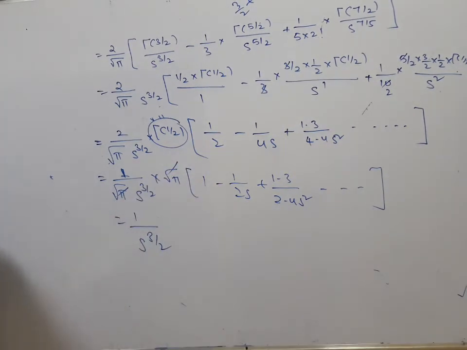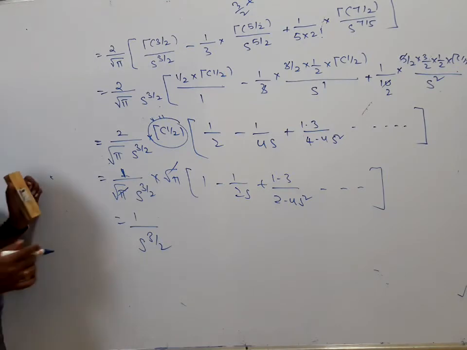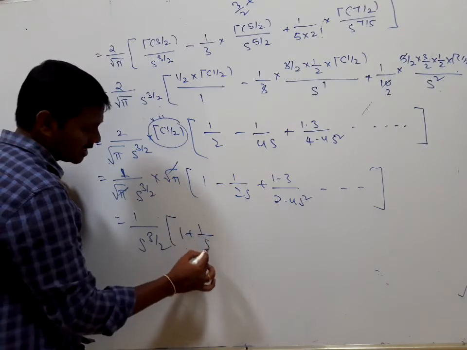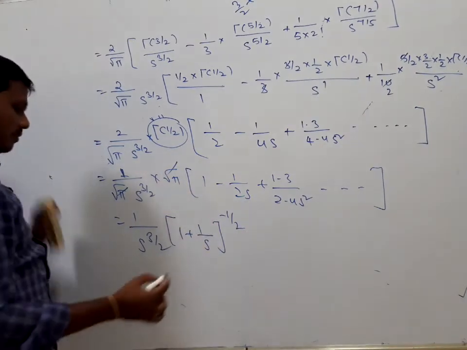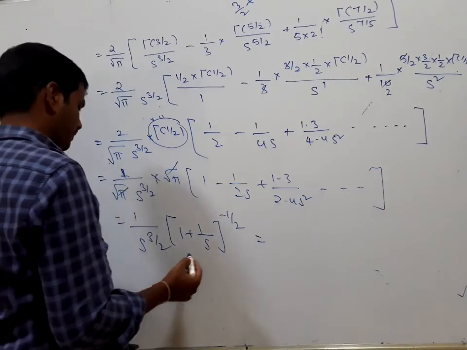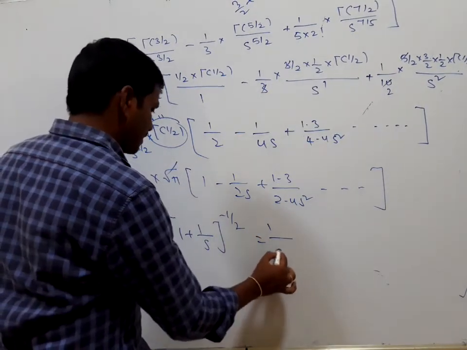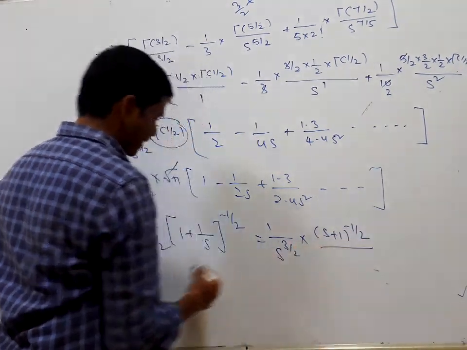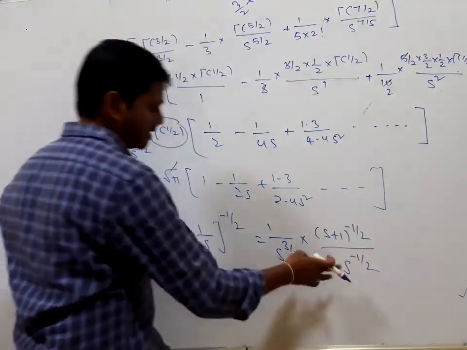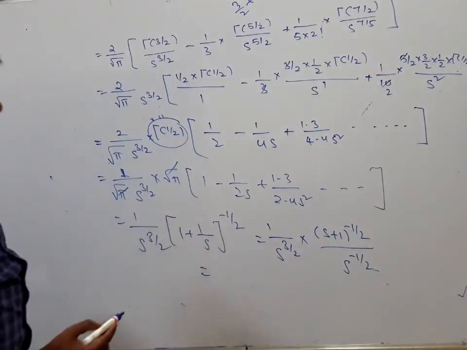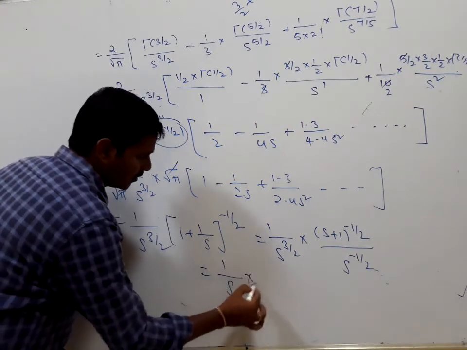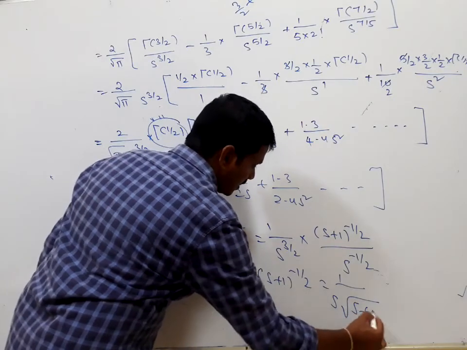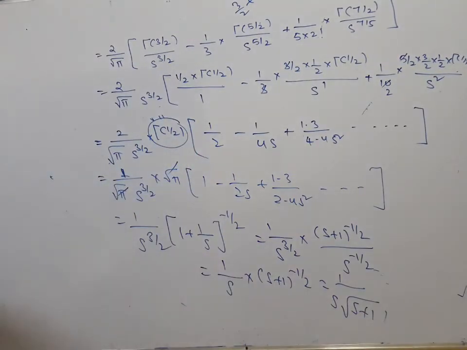This is the binomial expansion of 1 plus 1 by s whole to the power of minus 1 by 2. So this is the same as s plus 1 divided by s to the power of 3 by 2 into s plus 1 whole to the power of minus 1 by 2 divided by s to the power of minus 1 by 2. Here bases are equal, so we add the powers, 3 minus 1, that is 2 by 2, that is 1. 1 divided by s into s plus 1 whole to the power of minus 1 by 2, 1 divided by s into root s plus 1. This is our answer. This is the evaluation process.